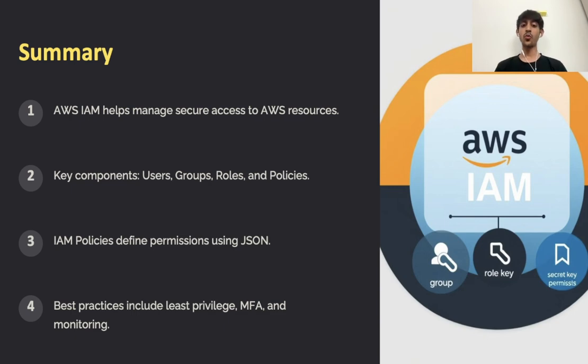Now, let's summarize what we have learned today. AWS IAM allows us to manage who can access AWS resources and what actions they can perform. Key components include users, groups, roles, and policies. Permissions are defined in policies using JSON. And the best practices for maintaining a secure environment involve least privilege, multi-factor authentication, and monitoring. By implementing IAM, we can secure AWS environments and prevent unauthorized access effectively.